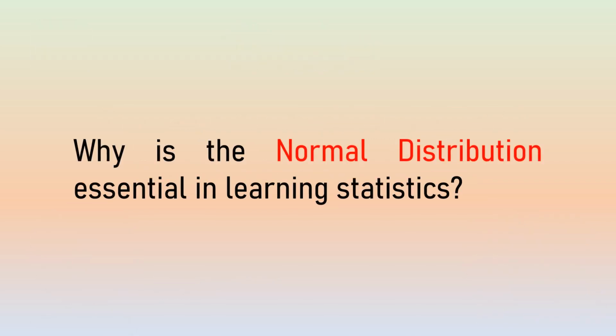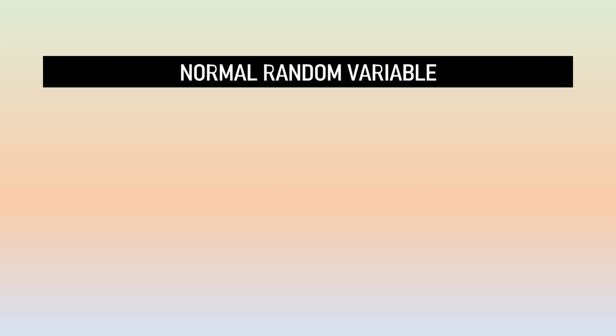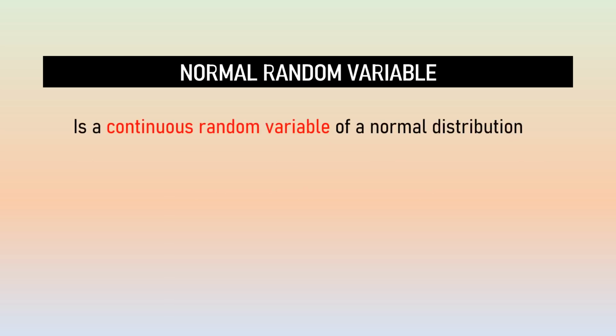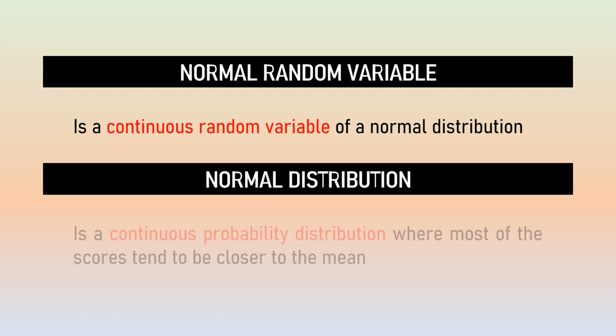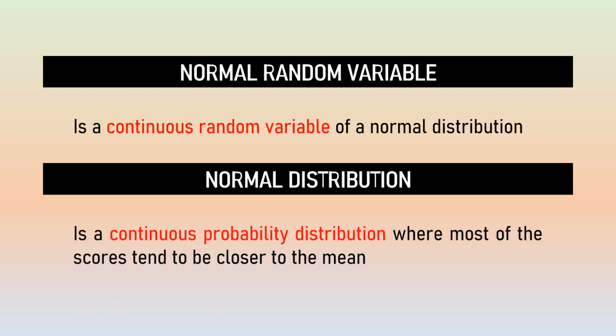Why is the normal distribution essential in learning statistics? Before we find the answer to this question, let's first understand what a normal random variable is. A normal random variable is a continuous random variable of a normal distribution. If you are wondering what a normal distribution is, a normal distribution is a continuous probability distribution where most of the scores tend to be closer to the mean.